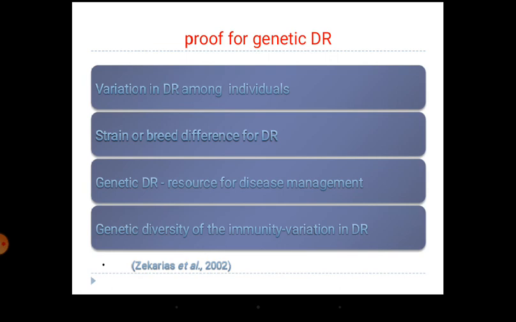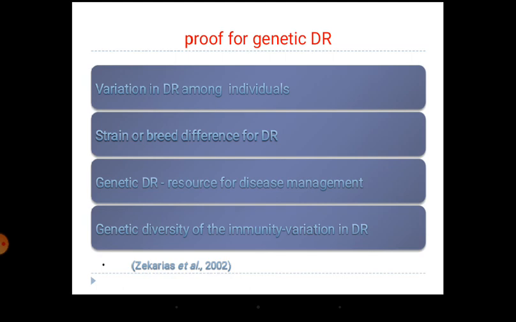FMD is there only for cloven-footed animals, and it is not seen in swine and horse, but swine acts as a reservoir host for FMD. Like this, there is a lot of difference in disease resistance among the species, among the strains, or among the breeds. That indicates there is a genetic variation for disease resistance, and it is a very good resource.